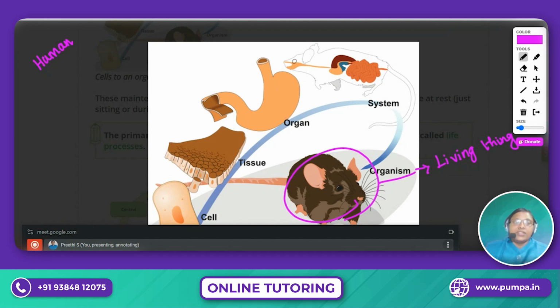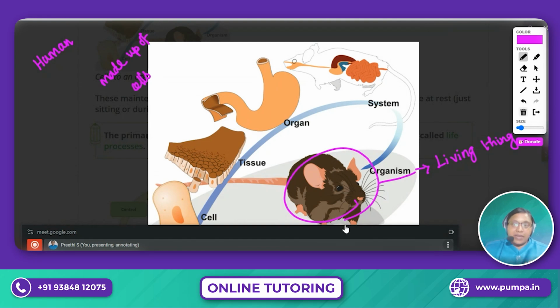Very good. So we have the human body. We may be looking like a human being, or otherwise we can take any animals or plants. It may be looking like a leaf, or the plant may look different, but it is made up of cells. Everyone, this is very much important: made up of cells. We may be looking like an organism, but we are all made up of cells.